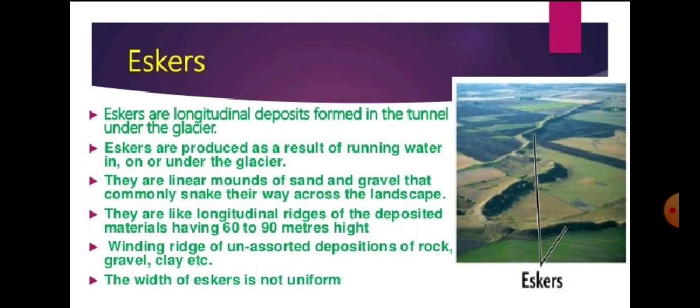It is not that wide, but its height is more, because the deposition of glaciers is there in the form of a longitudinal deposit, that is known as the esker. So this is also formed by the glacier activities.